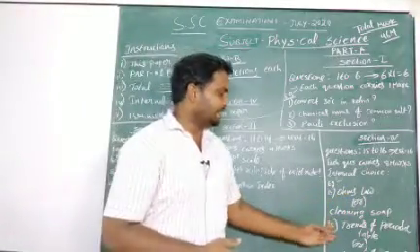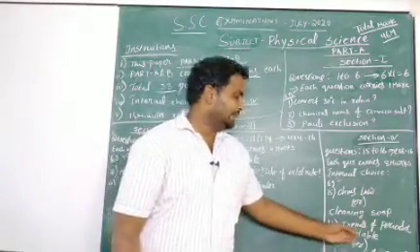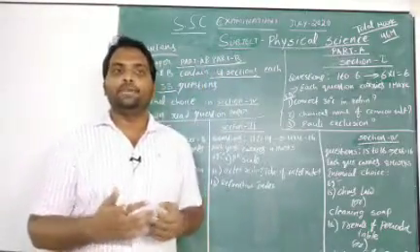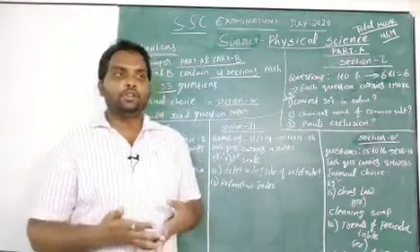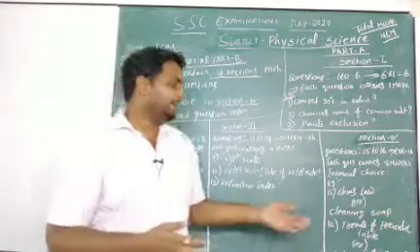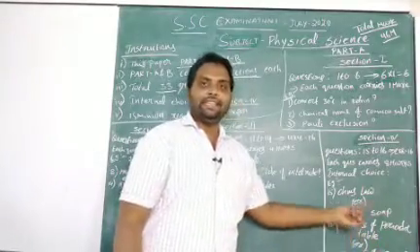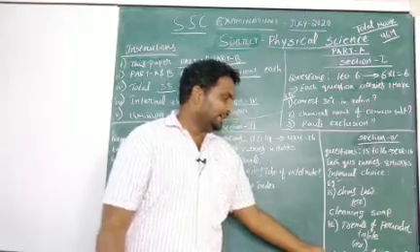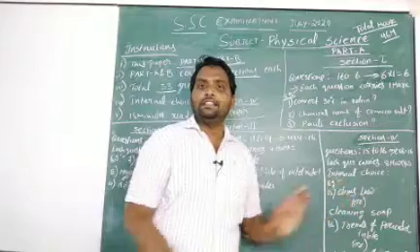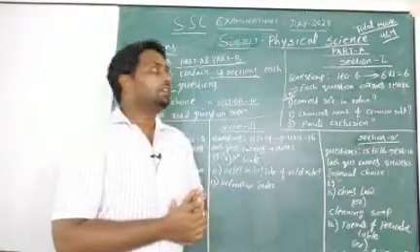And after that, if you see the 16th question, I gave two questions with internal choice. One is trends of the periodic table. You know, atomic radius, how it will be in the period and group. Ionization energy, how it will be in the periods and group. Like that you have to write the trends of the periodic table. This question again contains internal choice, that is action of soap. So like this internal choice type of questions you will get in section 4.